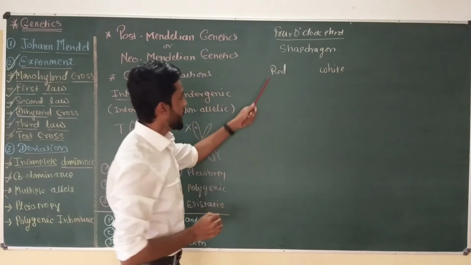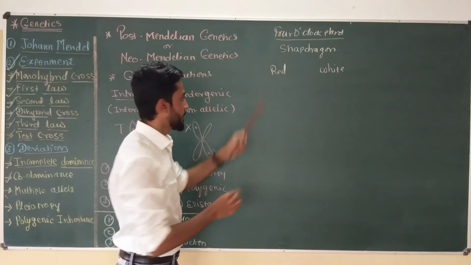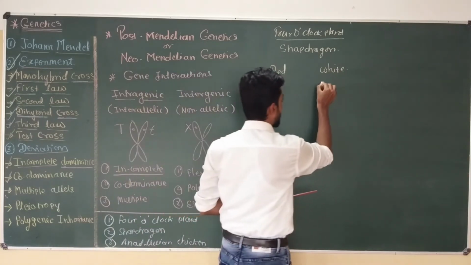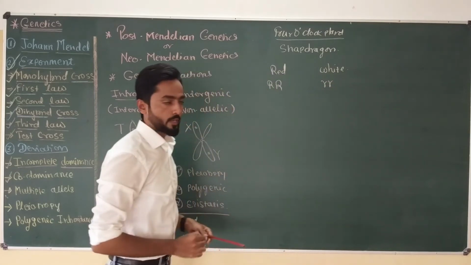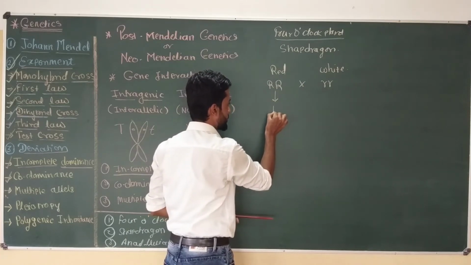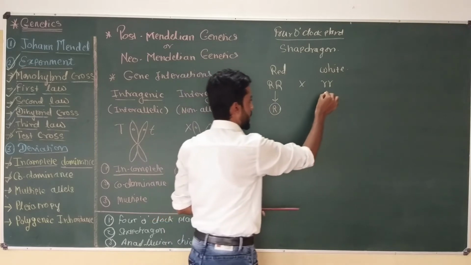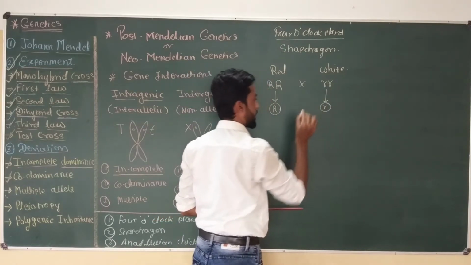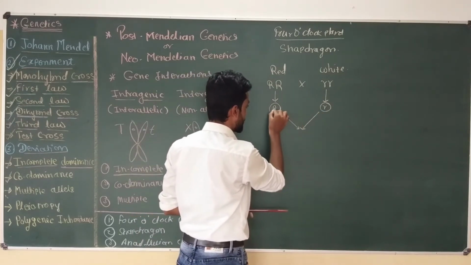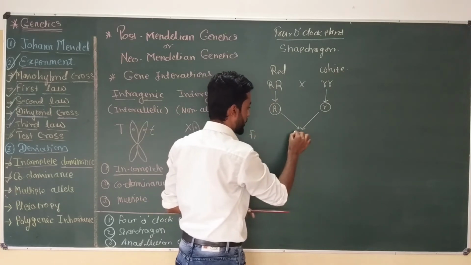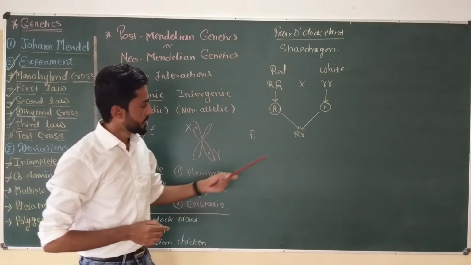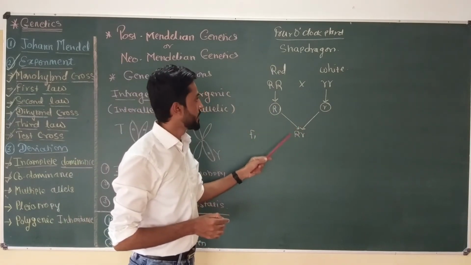Okay, so red flower of the 4 o'clock plant or snapdragon have genotype capital R, while the white flower have genotype small r. Suppose we cross this red and white variety, red is going to produce single type of gamete, that is capital R, and white is going to produce gamete small r. And during the artificial cross, they come together, and in F1 generation, we are going to get genotype capital R, small r. And according to Mendel, in F1 generation, all flowers should be red.